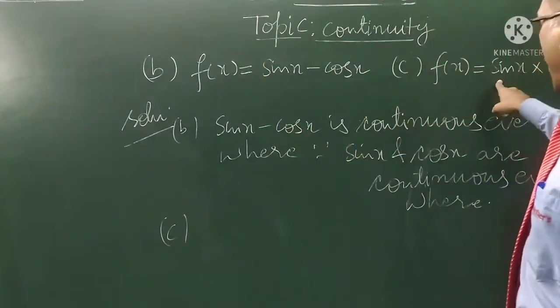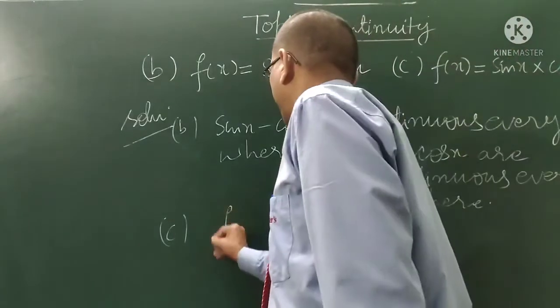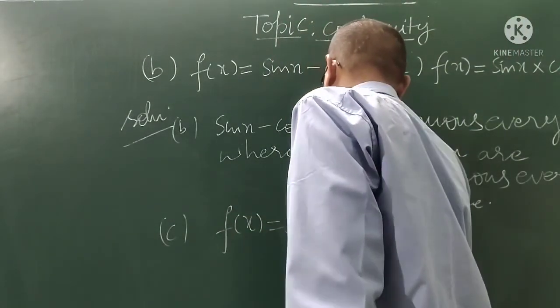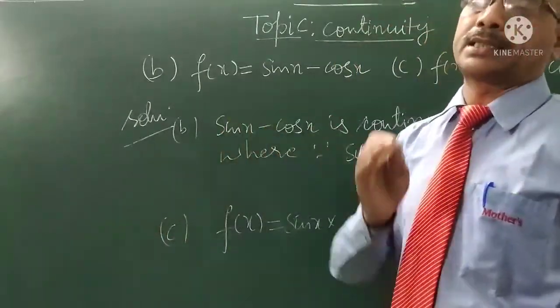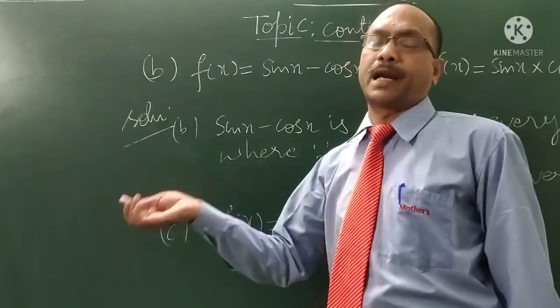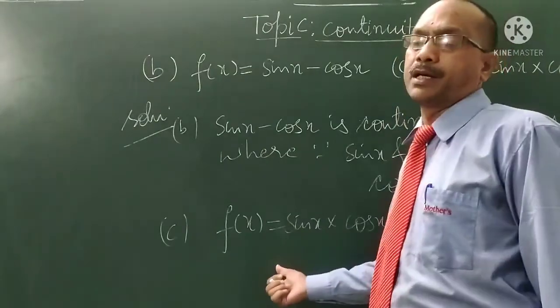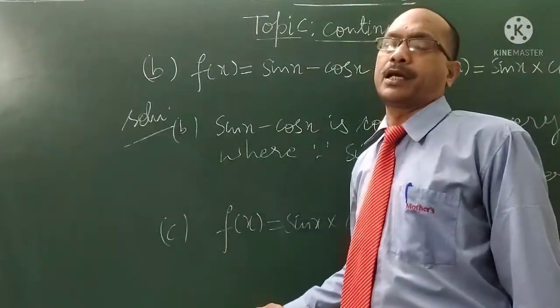In the C part, there is a product of the sine function and cosine function, and f(x) is sin x into cos x. Since sin x and cos x are continuous everywhere, therefore the function obtained by their product is also continuous everywhere. So the language will be the same. I hope you can write the proper language for the C part.